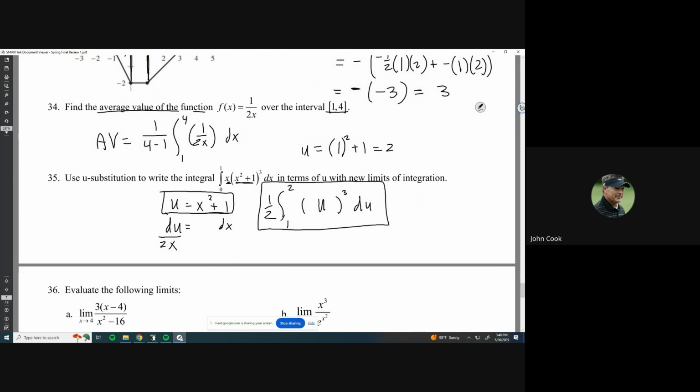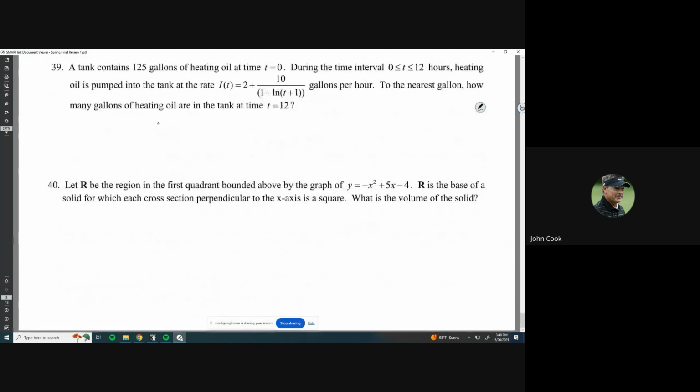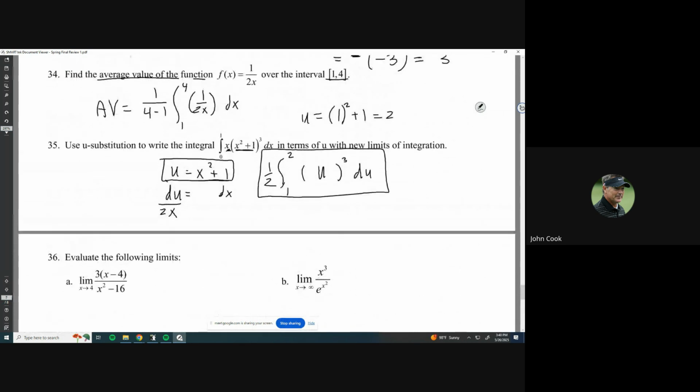All right, so there's 30 through 35 on this page, page 7. Now we're in the home stretch: 36, 37, 38, 39, and 40. So last 5 problems, and that'll be on the next video.